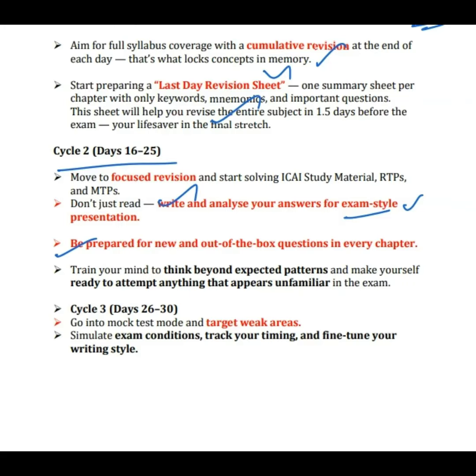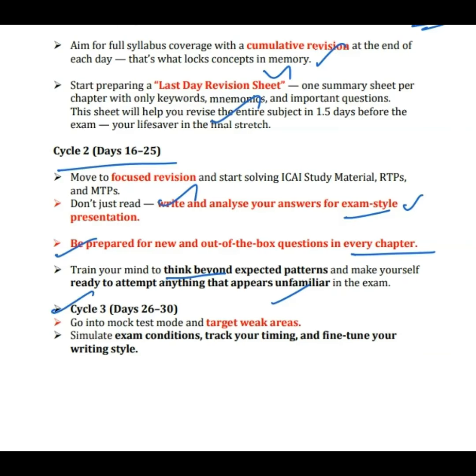Next, be prepared for new and out of the box questions in every chapter, because if you see the CFSler, they have asked some different questions beyond the thinking. Such questions will also be coming in the exams, okay? So if you are choosing a chapter, be very clear about all the different types of questions, okay? And don't waste time by going into ChatGPT, asking it to give different questions. Don't do those things in this 30 days, because you'll have very little time. You just focus on whatever you are studying and get clarity. Maybe for your satisfaction, you can attempt the ICAI MCQs if it is possible. If not, just leave it.